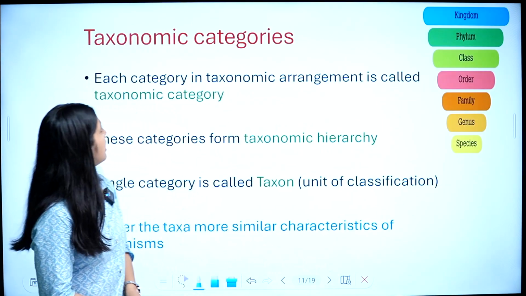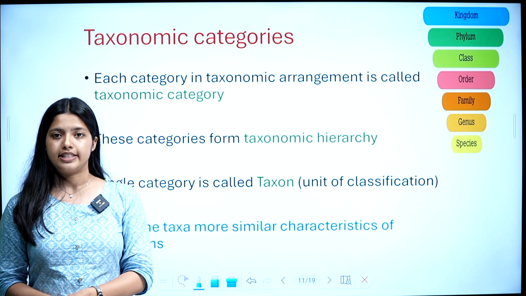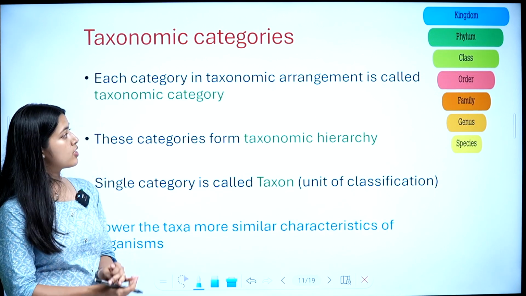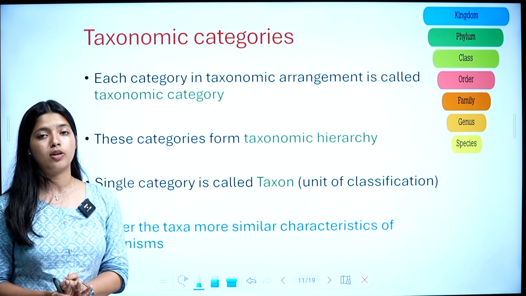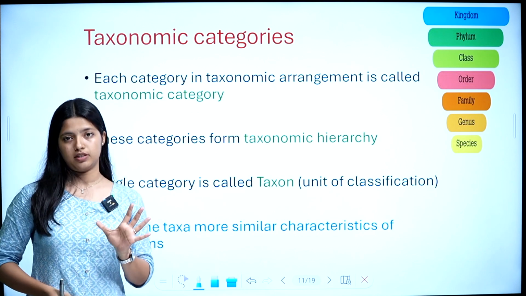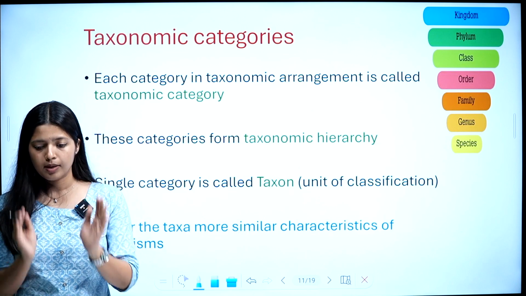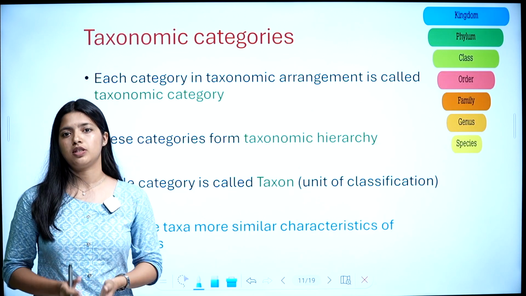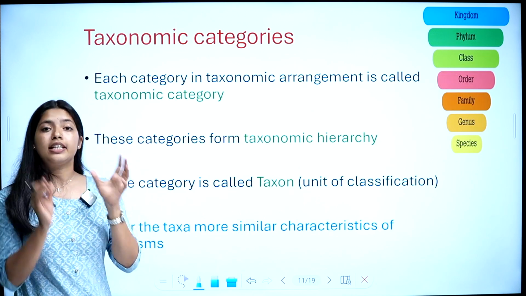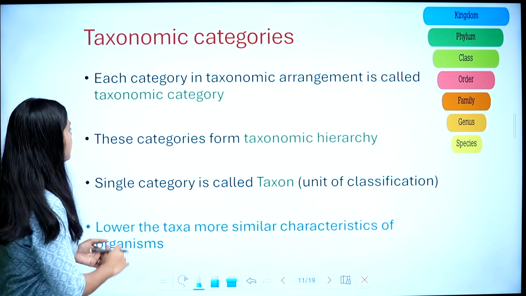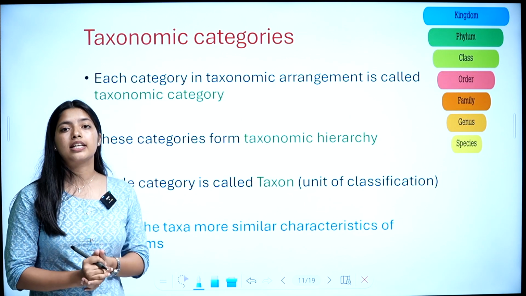Next part is taxonomic categories. Each category in a taxonomic arrangement is called a taxonomic category. An organism is arranged in a particular taxonomical arrangement, and each category in it is called a taxonomic category.